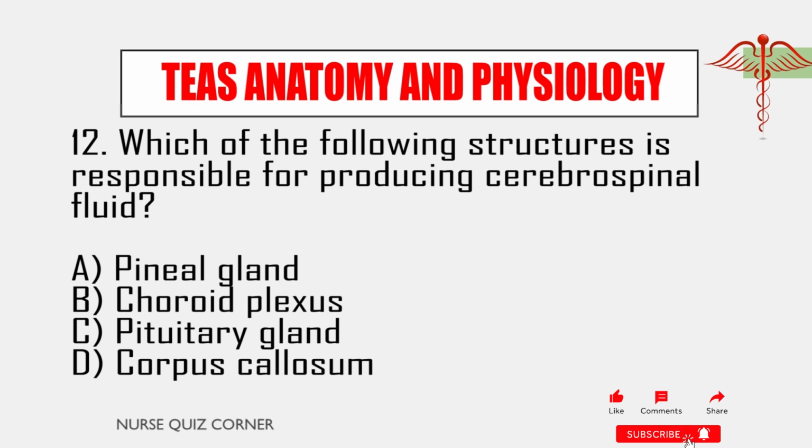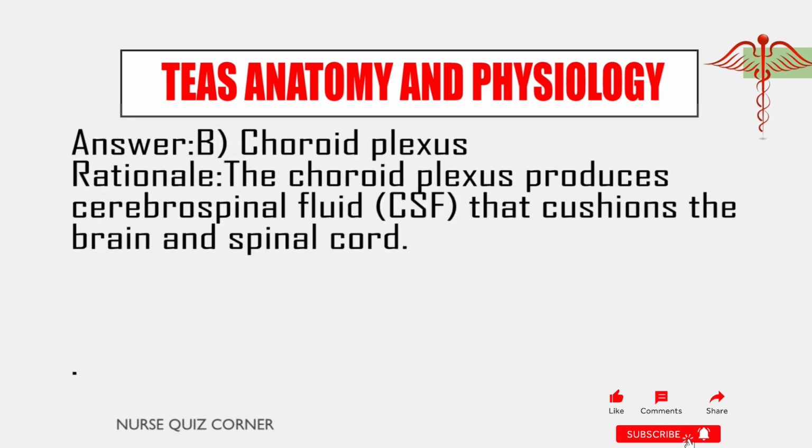12. Which of the following structures is responsible for producing cerebrospinal fluid? A. Pineal gland. B. Choroid plexus. C. Pituitary gland. D. Corpus callosum. Answer: B. Choroid plexus. Rationale: the choroid plexus produces cerebrospinal fluid, CSF, that cushions the brain and spinal cord.